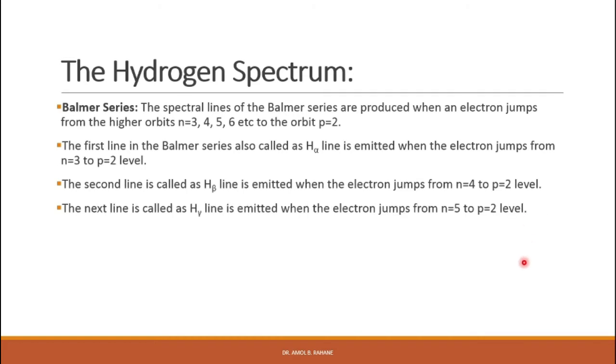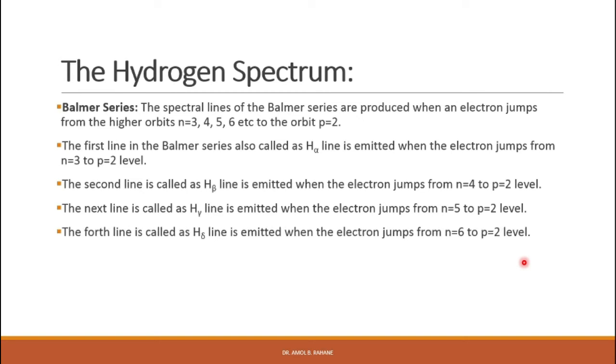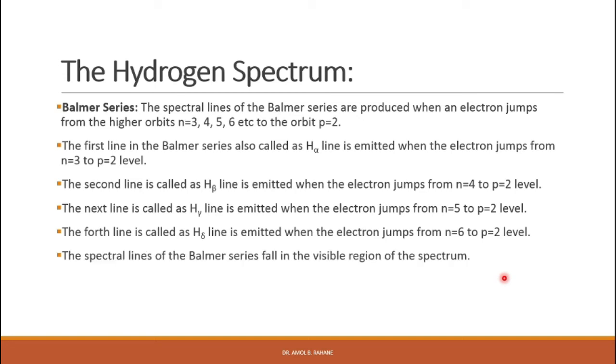The next line is called the H gamma line, emitted when an electron jumps from n is equal to 5 to p is equal to 2 level. The fourth line is called the H delta line, emitted when the electron jumps from n is equal to 6 to p is equal to 2 level.